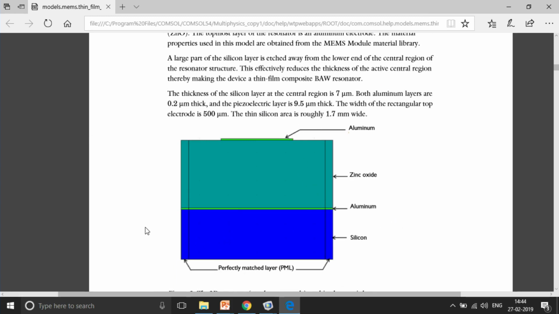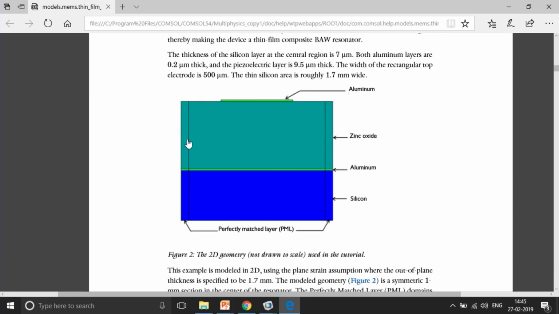So, the forces that are going to go, or the electric currents that are going to flow, are not going to get reflected back from these boundaries. We should not forget that whatever we are doing is a mathematical approach of actually solving the physical problem. So, we need to terminate the boundaries very effectively. One way to terminate those boundaries is using a PML domain, and as you will see, there is a very particular type of meshing which is required for PML, that is a map mesh or swept mesh.